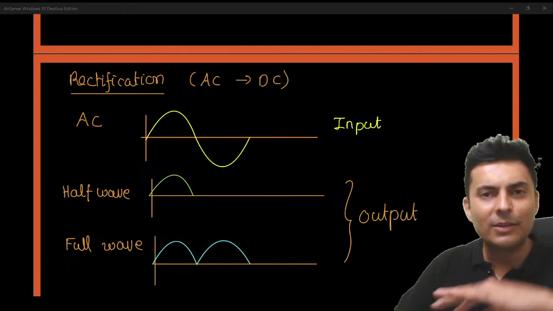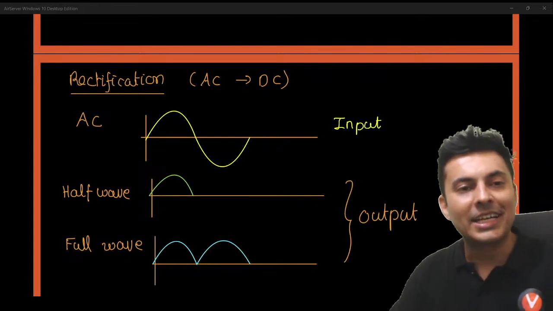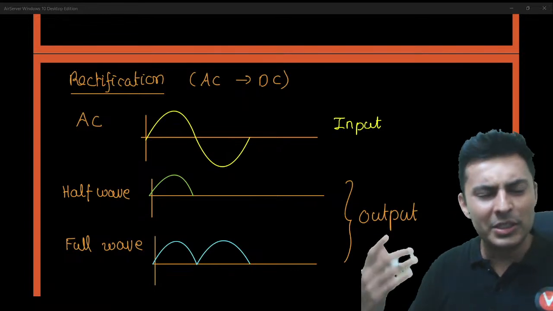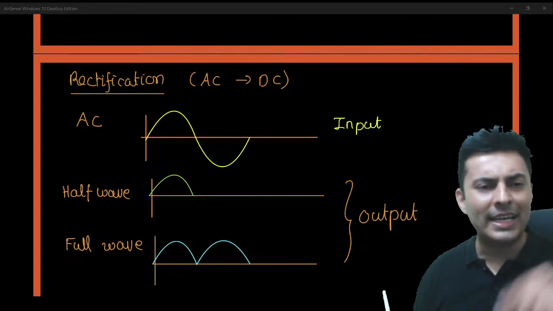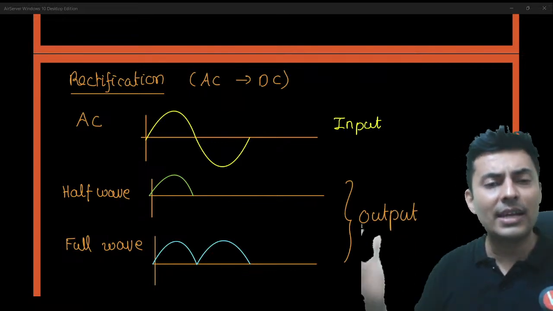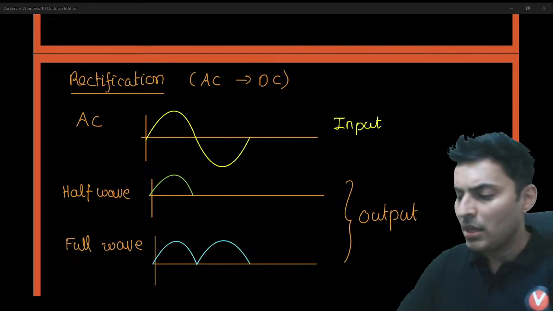Positive, negative decides the sign. It's telling you the sign of the current flowing, sometimes this way, sometimes the other. If it is only positive, it means current is only going in one direction. So half wave means only half of the cycle is converted. Full wave means the entire cycle is being utilized to convert it into DC.